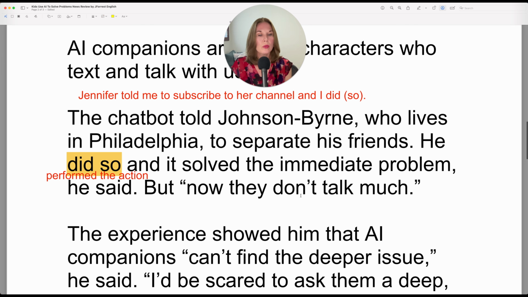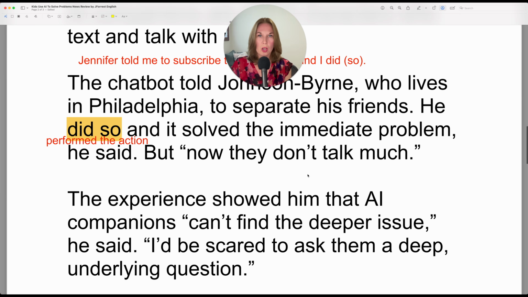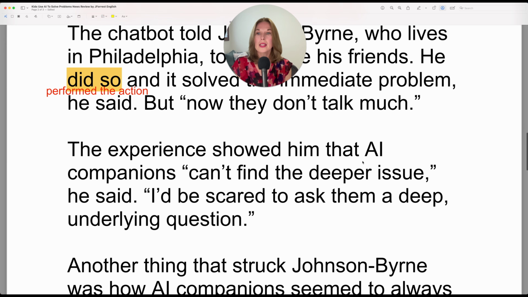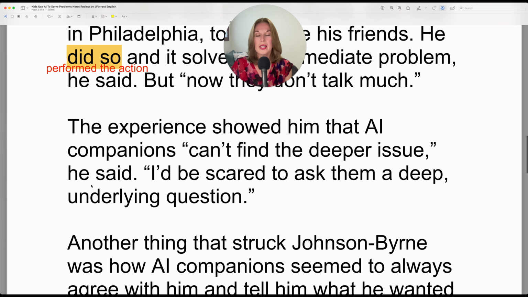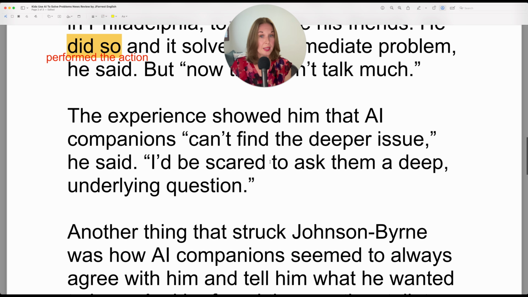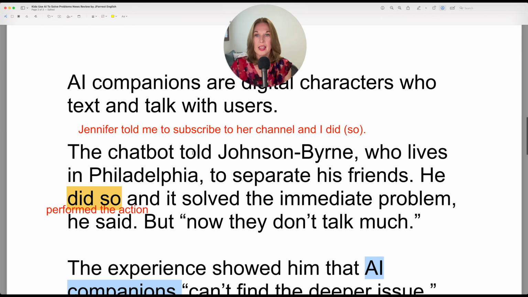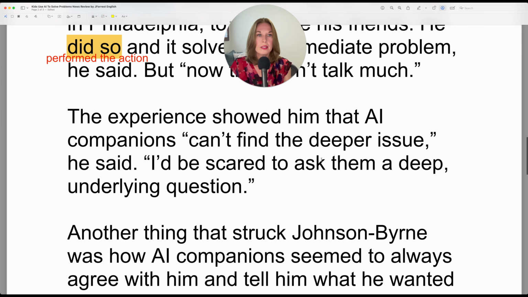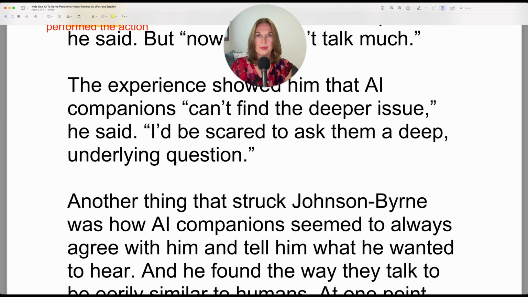He did so, and it solved the immediate problem, he said. But now they don't talk much. So they, meaning his friends who were arguing, who got into an argument, to use that expression. But now they don't talk much. The experience showed him that AI companions can't find the deeper issue. He said, I'd be scared to ask them, so them represents the AI companions, or in this case, AI chatbots, the chatbots. I'd be scared to ask them a deep underlying question. Now, what does this apostrophe D represent?